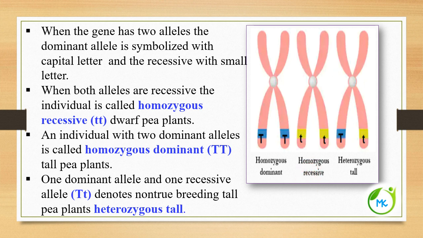An individual with two dominant alleles is called homozygous dominant, capital T, capital T. And if the individual has one dominant allele and one recessive allele, this condition is called heterozygous. Since there is one dominant allele, capital T, it is called heterozygous tall.